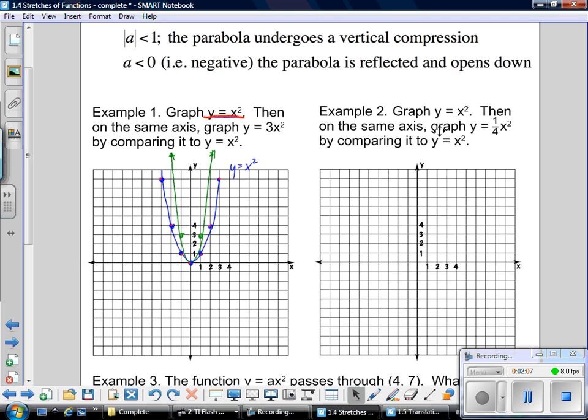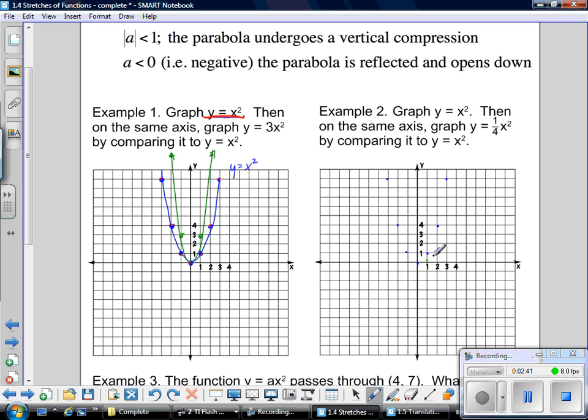Okay, now the same is going to be true for example number 2. Again, we're going to graph y equals x squared, and I will do it in blue. So over 1, up 1, over 2, up 4, over 3, up 9. So that step pattern I should have in my head all the time. Then I need to take a quarter of those values. So a quarter of 1. So again, I'm going to change it to a quarter.